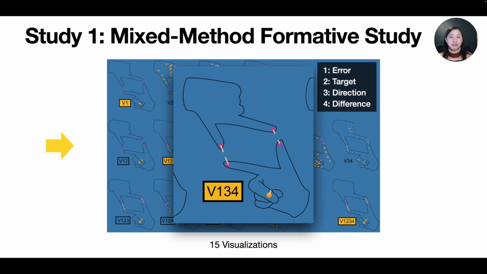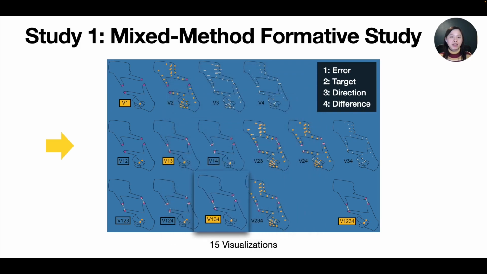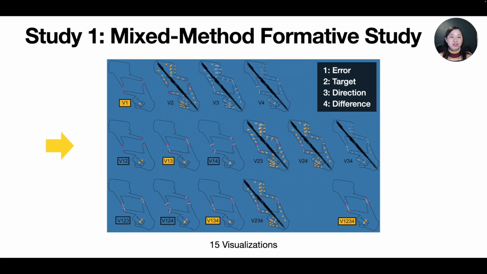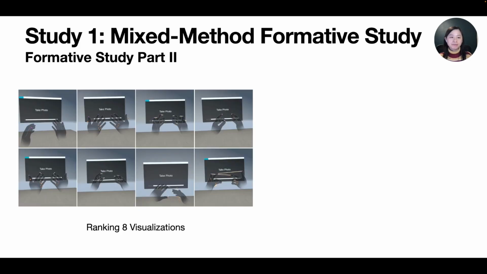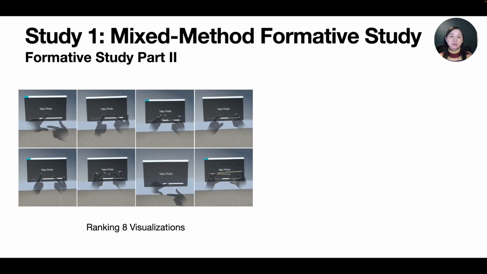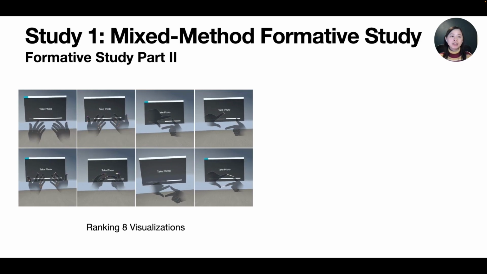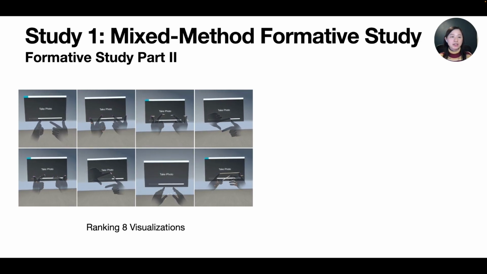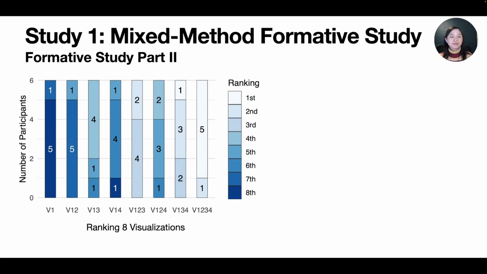Meanwhile, the purple ball shows that 2 hands are not aligned properly, and the 4 lines extending from these purple balls show the directions in which adjustments are needed and the severity of the misalignment. We then crossed out 7 visualizations, since they don't contain the arrow information, and these visualizations look complicated and information overwhelming. So next, we conducted the second part of the formative study and recruited additional 6 participants with different levels of VR experience to watch videos and rank these visualizations.